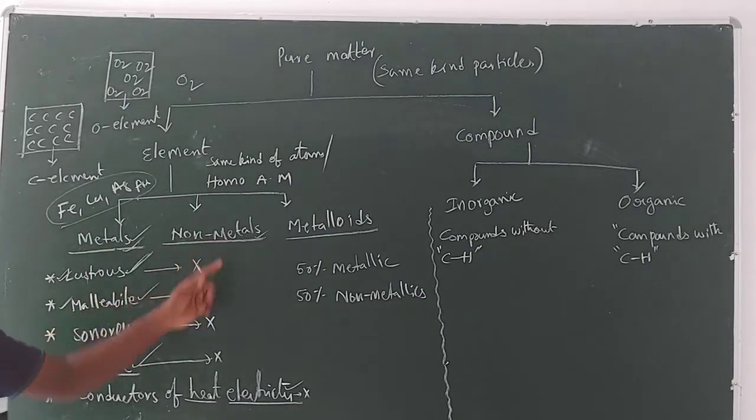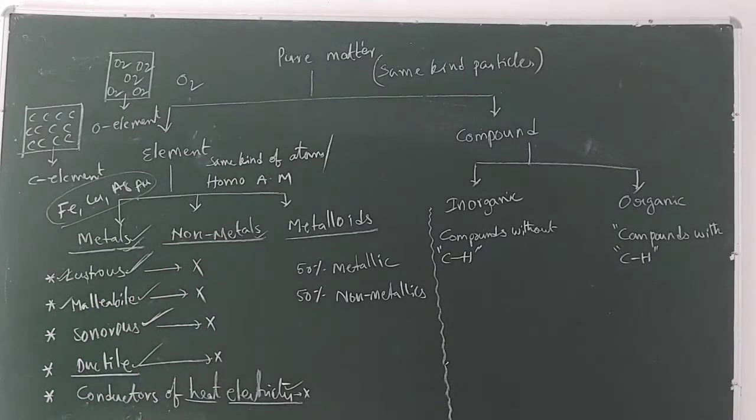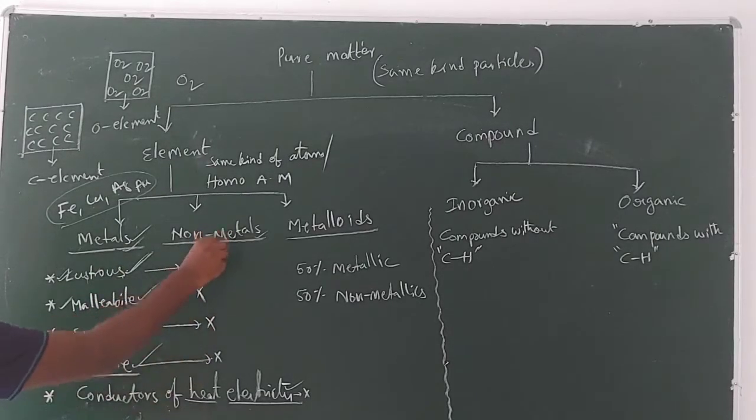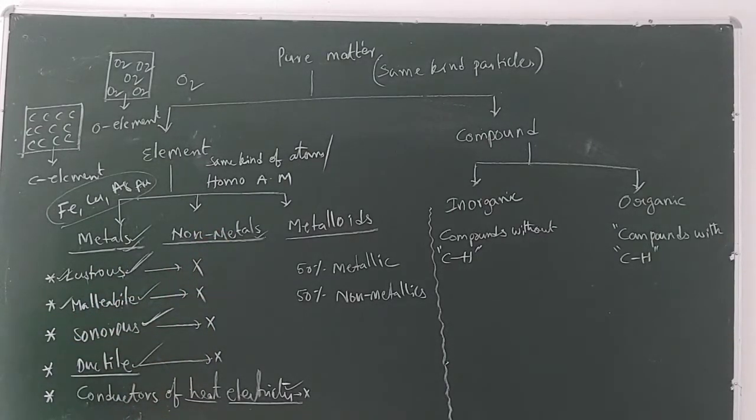And the next one, non-metals. Non-metals means they won't exhibit these properties. The elements which do not exhibit these properties are known as non-metals. Non-metals are non-lustrous, non-malleable, non-sonorous, non-ductile, and they are bad conductors of heat and electricity.